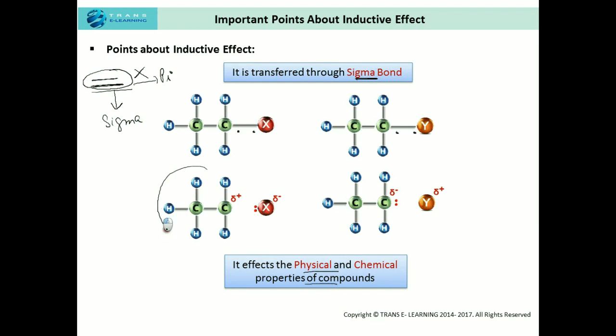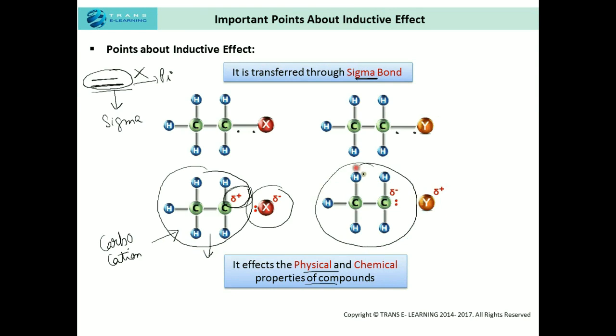As I've told you earlier, this carbon chain will develop the partial positive charge. So if we remove this more electronegative atom, it will be considered a carbocation. Earlier this chain was neutral. It may or may not attract electron-excess species towards itself, but now it has developed the partial positive charge on the carbon atom and its chain, so definitely it will attract nucleophiles toward itself. Same here, this carbon chain has developed a partial negative charge.